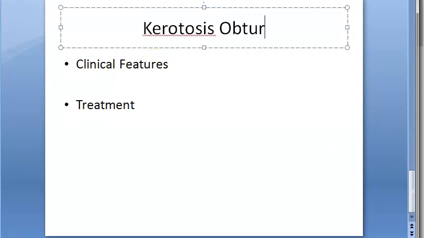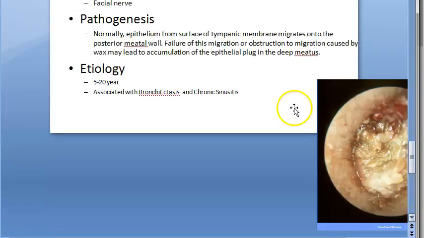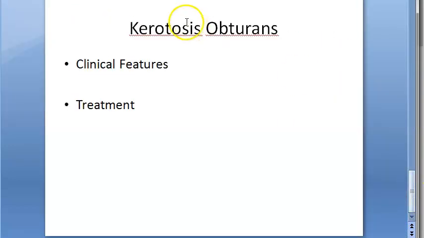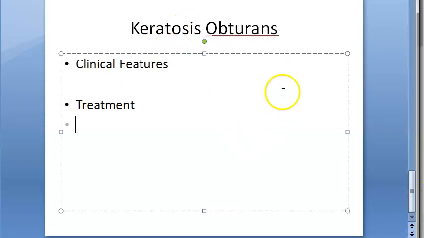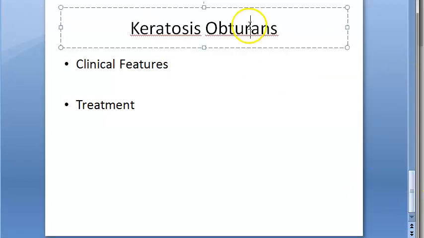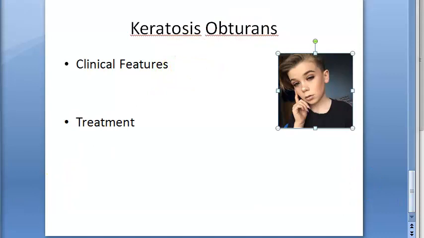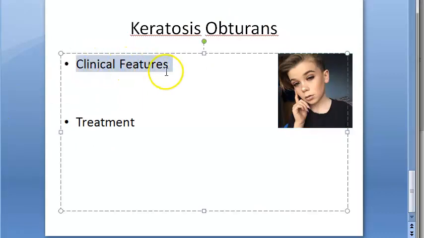Keratosis obturans. Did we get the spelling correct? Keratosis, it is keratin. Keratosis obturans. Is the spelling correct for obturans? Okay. Now let us look at the clinical features. What will this person present with? You are expecting a 10 to 20-year-old person who will have one or both ears affected. These people may have bronchiectasis or chronic sinusitis.